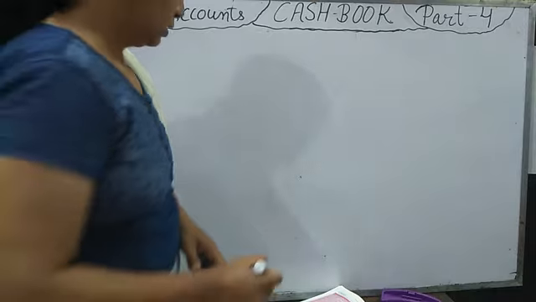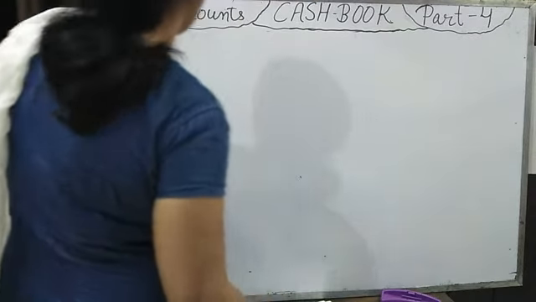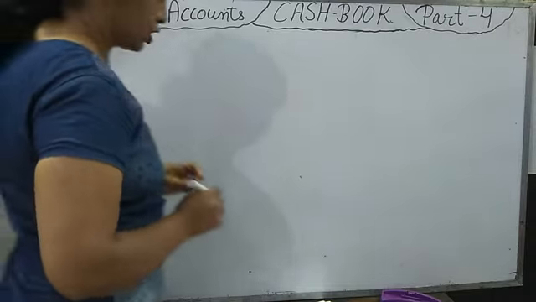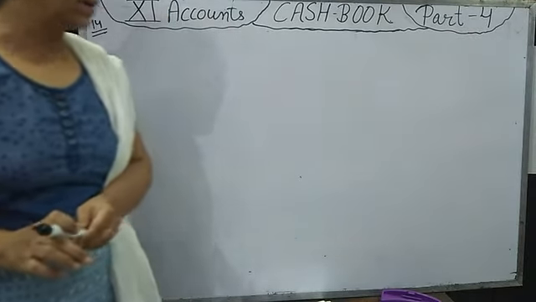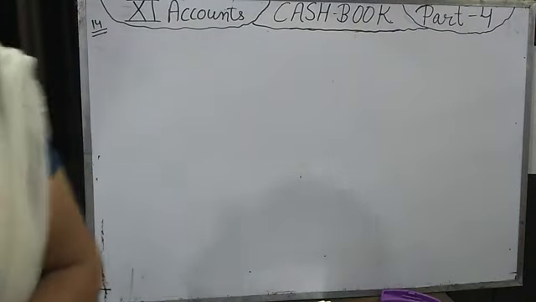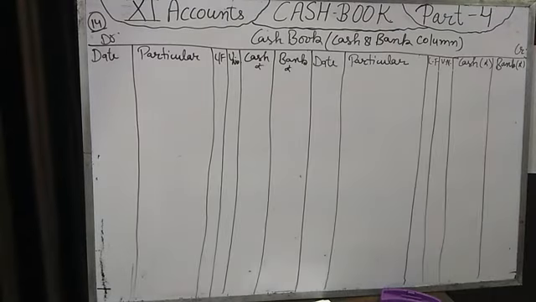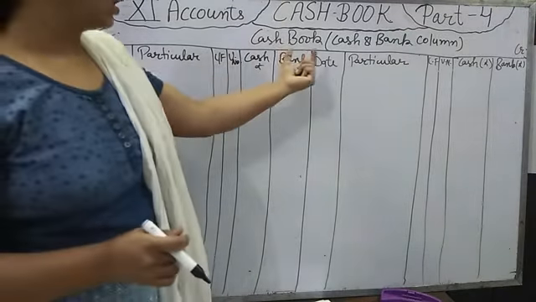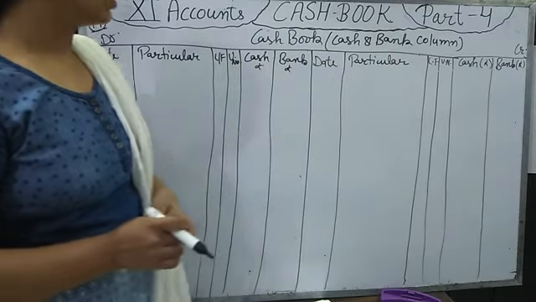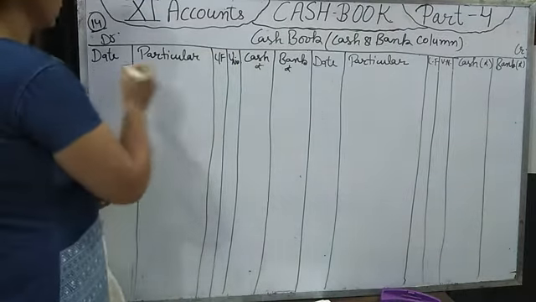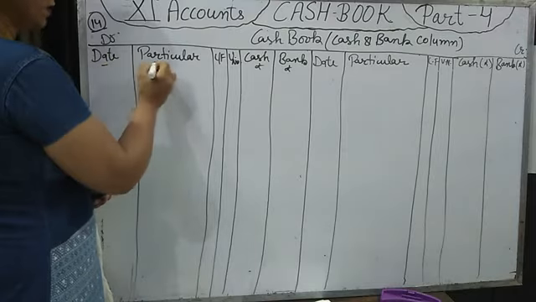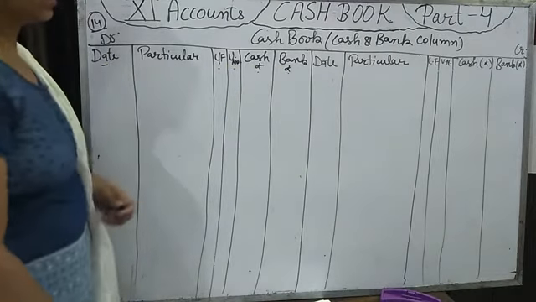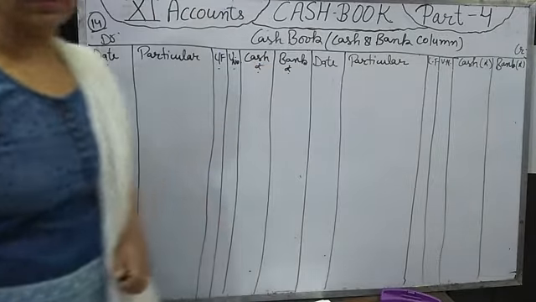We will do the 14th illustration in your book, in which cash balance and bank balance is given to you. Yes friends, I have made the proforma of double column cash book in which there are two columns of amount, one is cash and another is bank. Date, particulars, ledger folio, voucher number, cash amount and bank amount, and the same columns are on the credit side.